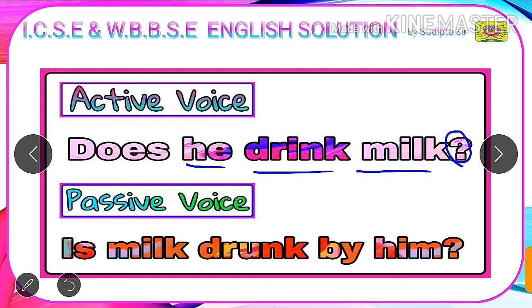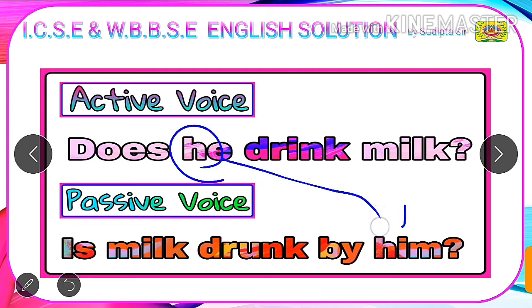Now students, if we are asked to convert this sentence into passive voice, then we will do it in a similar manner as we did in assertive sentences. The first step is to swap the subject and object. Our subject here is he, which will become him in the objective case, and milk will become our subject in the passive voice. Now we need to check the tense given in active voice.